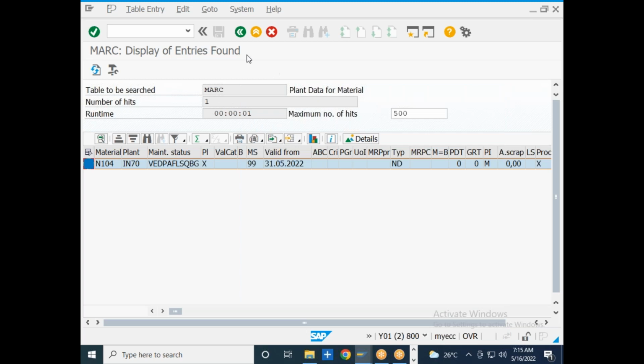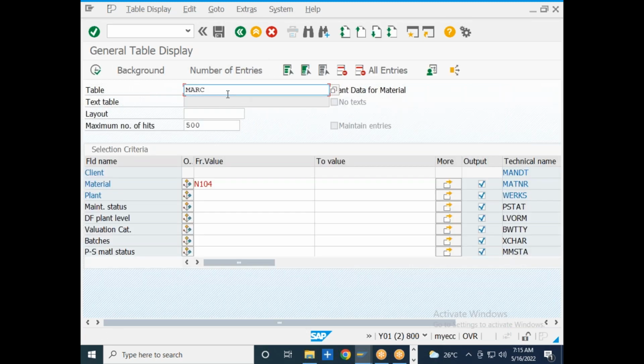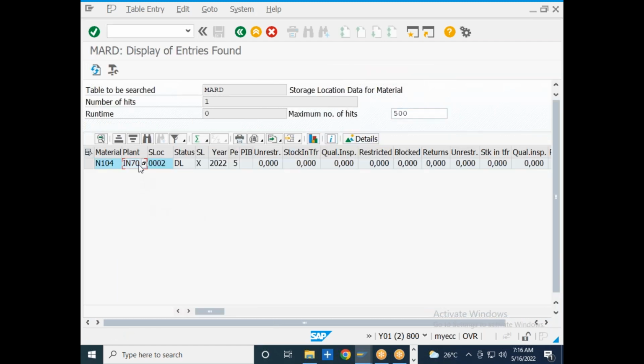Then you have MARD. MARD is the storage location data table, which shows the storage location at which this particular material is being maintained. So I will go to N104. This is the plant and this is the storage location data for this particular material.